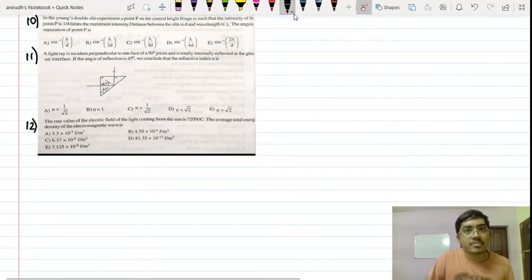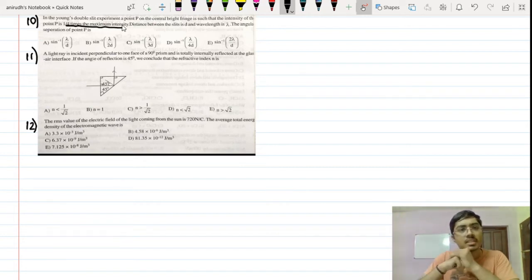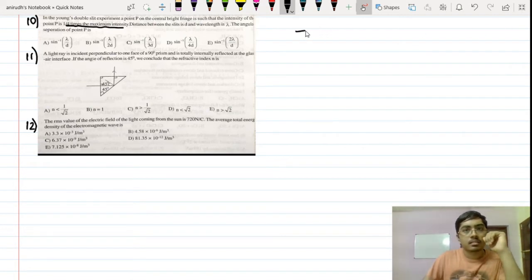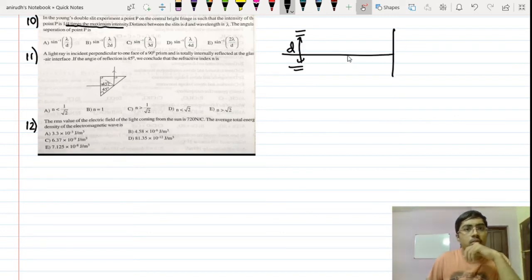So the next question is from the topic of wave optics. In Young's double slit experiment, a point P on the central bright fringe is such that the intensity at point P is 1/4 times the maximum intensity. If these are the slits, obviously there are two slits, and we have a screen over here. This particular distance between the slits is given to be small d, and the wavelength is lambda. Now they are asking you the angular separation of point P, that means angle theta.